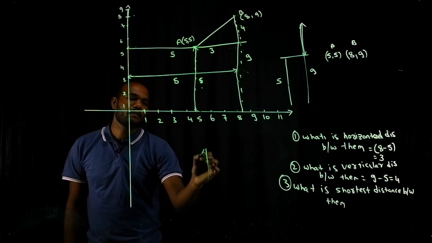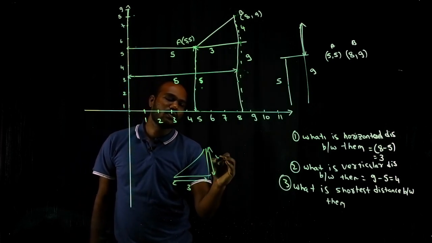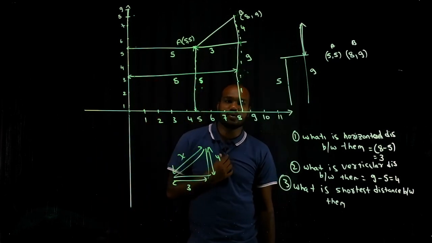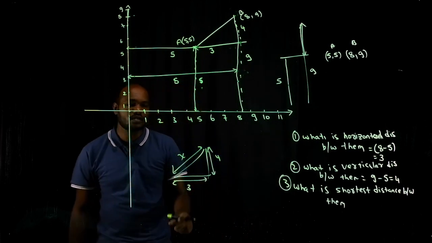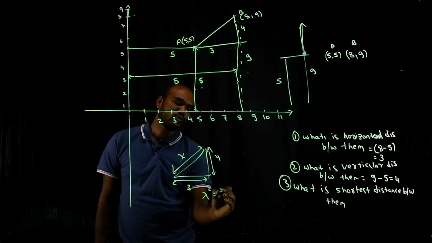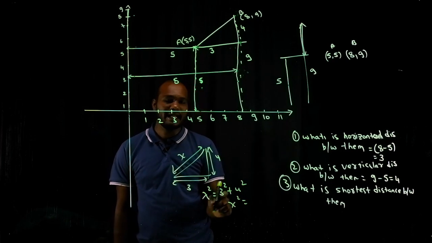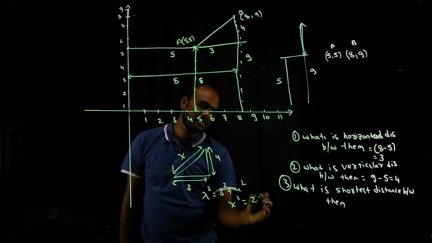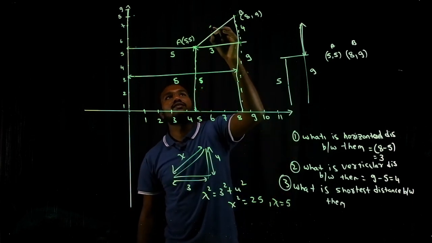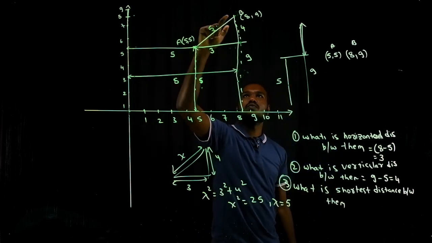See here, we know the Pythagoras theorem. If this is 3 and this is 4, how to find x? If you have seen our entire trigonometric video in the playlist, we have done this. Go and check it out if you have not watched it. How to find x? So bigger square, that is x square, equals smaller square plus smaller square. So x square equals 3 square is 9 plus 4 square is 16. 9 plus 16 is 25. So the value of x is 5. Is that good? The value of x is 5.